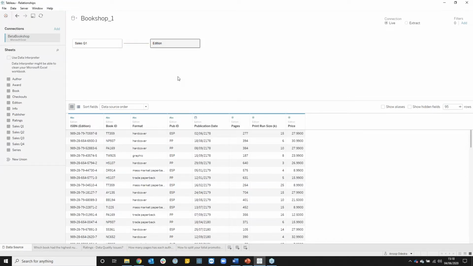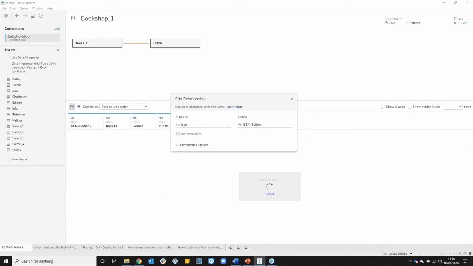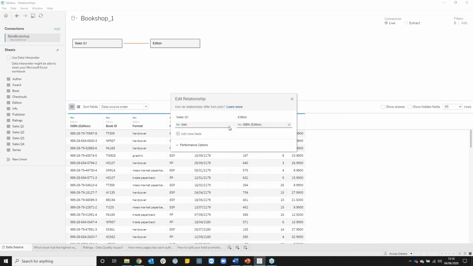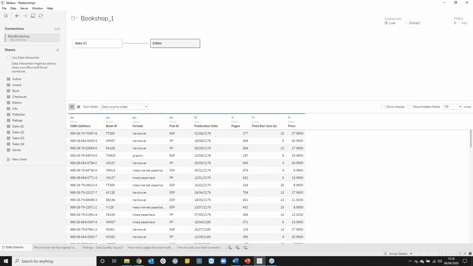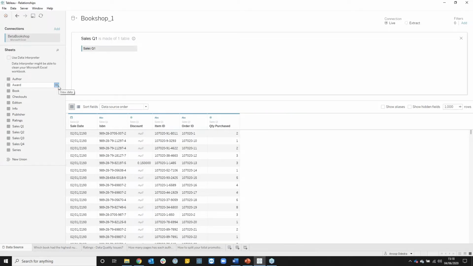But let's say, for instance, we didn't have a link created automatically, we can click on our noodle and edit that in this way. But as I said, you'll no longer get that Venn diagram as you used to. If you do want to work with joins, you can do so by simply double clicking on one of those logical tables,